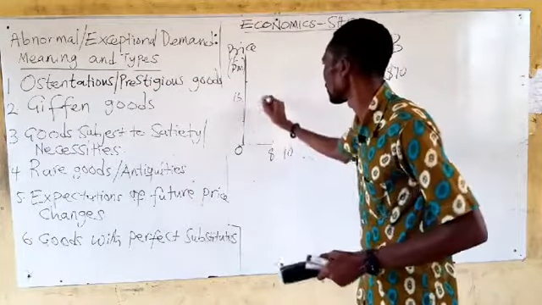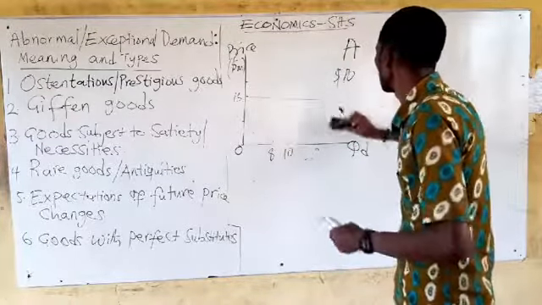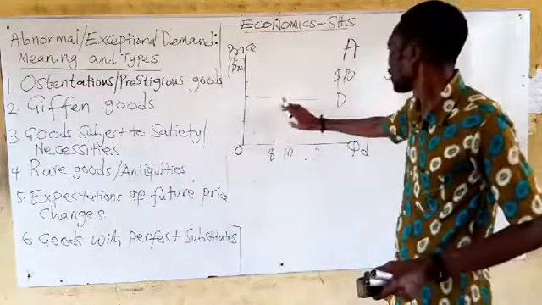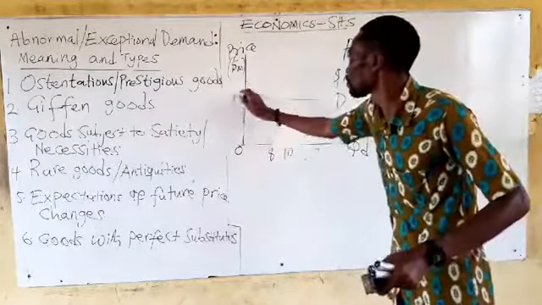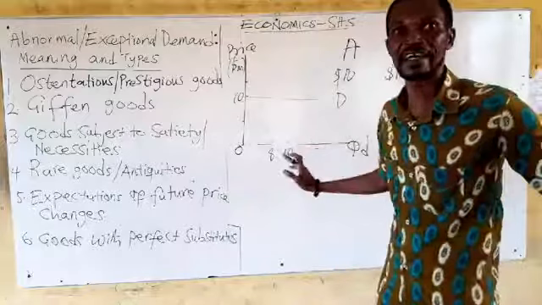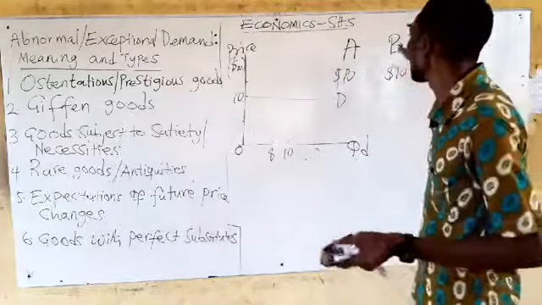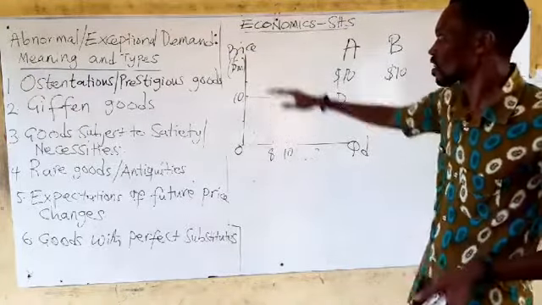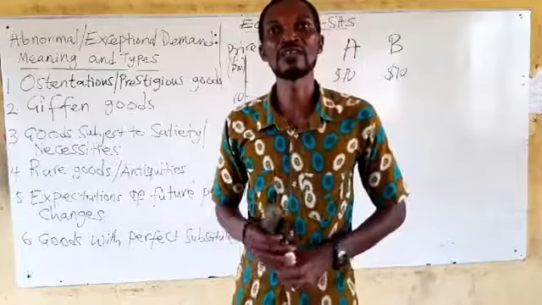It is going to look like this. This is demand. This is going to be the demand for B. Because at the going price of 10, everybody is going for B. And for A, nobody is going to buy again. It is gone. Nobody is going to buy it because you have increased the price and it has a perfect substitute. I hope you are clear. So these will be the types of abnormal demand or exceptional demand.